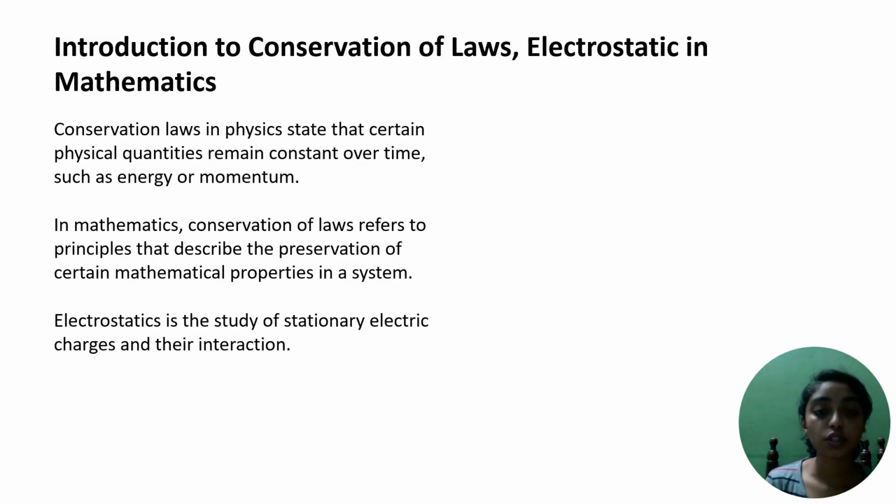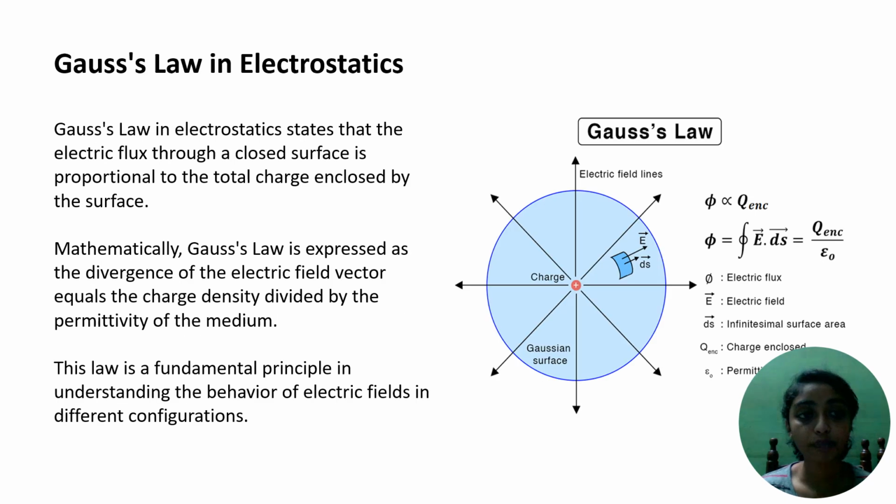Introduction to conservation of laws, electrostatics. Conservation laws in physics state that certain physical quantities remain constant over time, such as energy or momentum. In mathematics, conservation of laws refers to a principle that describes the preservation of certain mathematical properties in a system. Electrostatics is the study of stationary electric charges and their interaction.